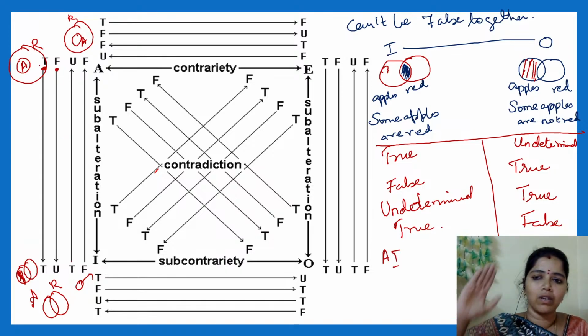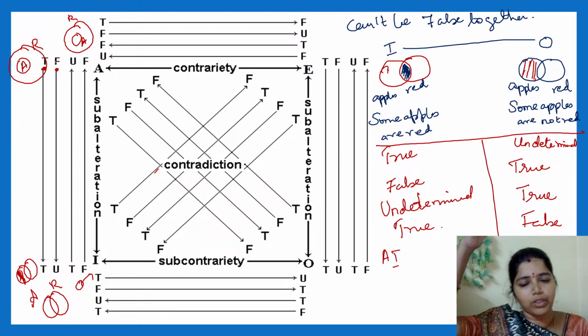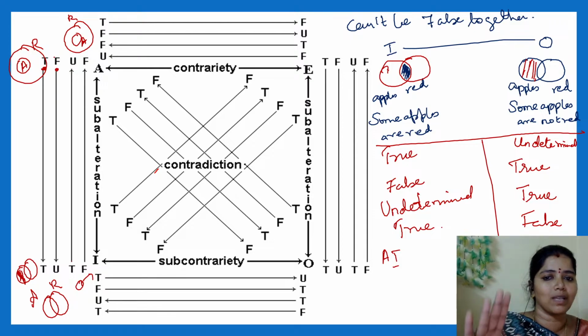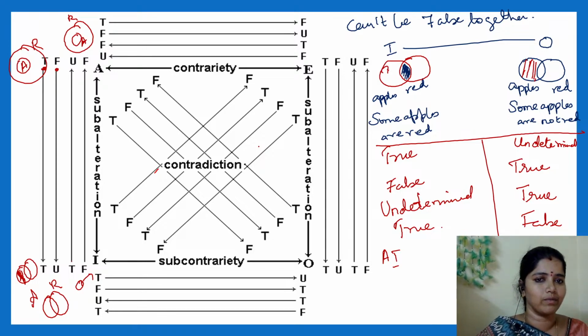Easy to remember. When it is true, downward it will be true. When downward is true, when it goes upward, it is undetermined. I cannot determine. When it is false from the top, downward it is undetermined. When the lower one is false, going up, it is false. Clear? True to true, false to false. Easy to remember the subalternation. Clear? Simply draw this diagram so that you will get it.